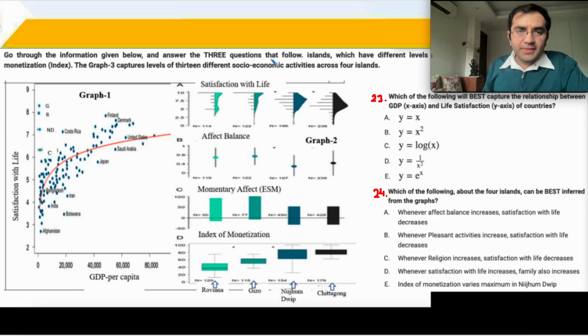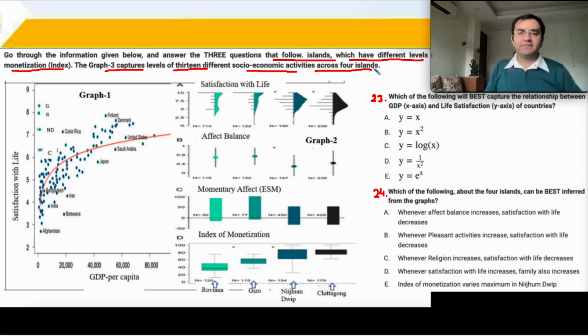From the information given below, it follows that there are islands which have different levels of monetization, and graph 3 captures 13 different socio-economic activities across 4 islands. So you have a total of 4 islands. I think the islands are named over here: Roviana, Gizo, Nijiham Dweep and Chittagong. In graph 1, what you have is a lot of these dots. You have GDP per capita in comparison with satisfaction with life. Okay?